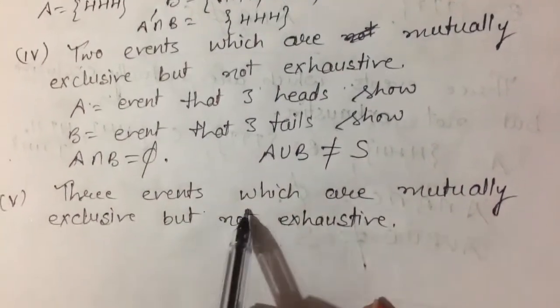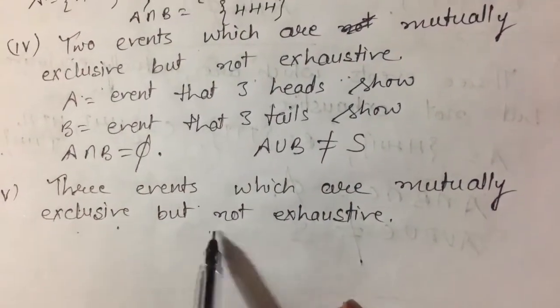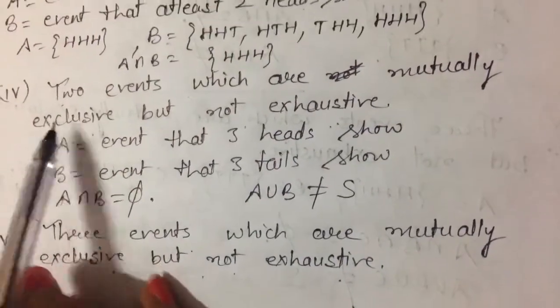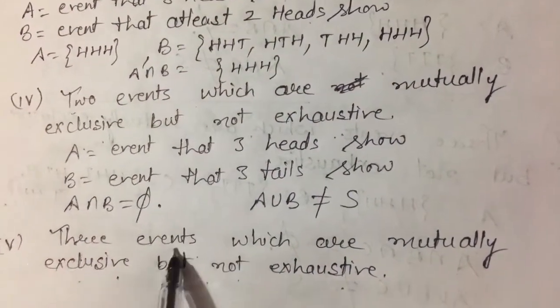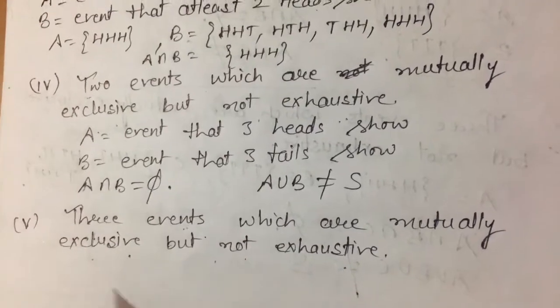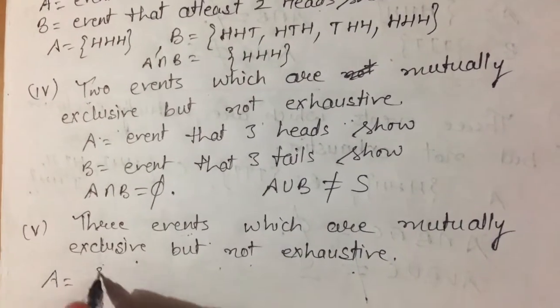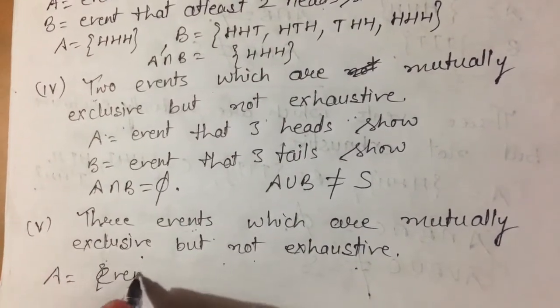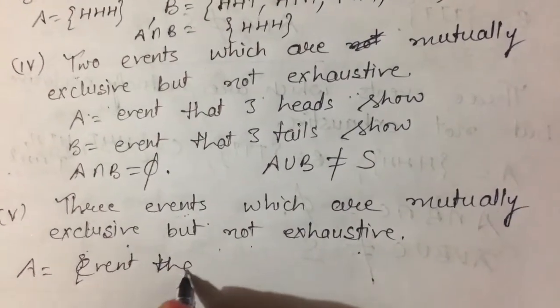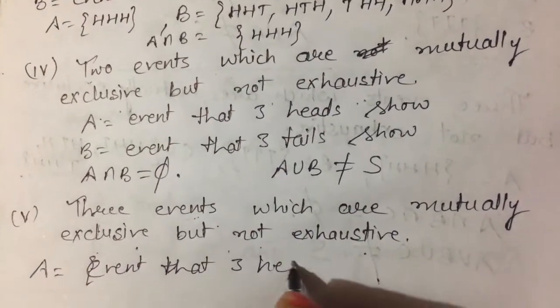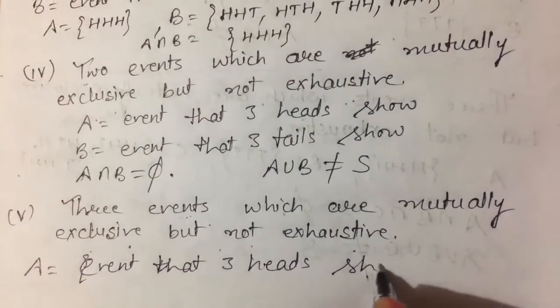Now fifth part, three events which are mutually exclusive but not exhaustive. In the last case, we have taken two events. In this we have to take three events. So you can take A be the event that three heads show.